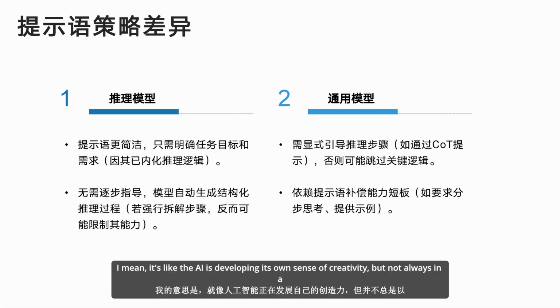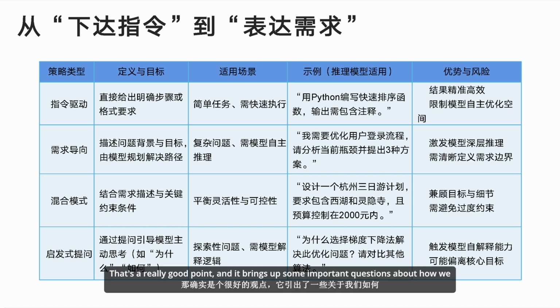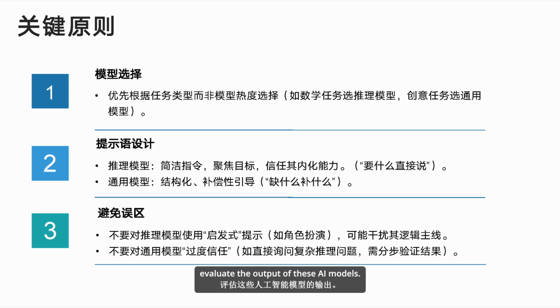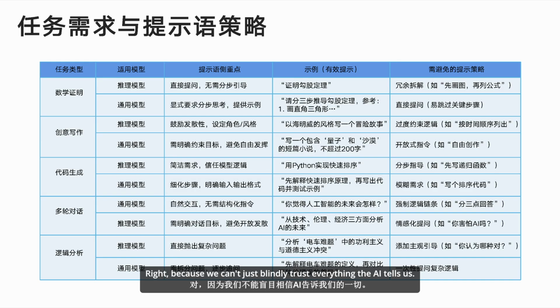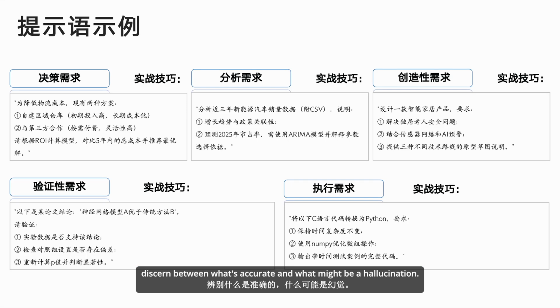I mean, it's like the AI is developing its own sense of creativity, but not always in a way that we can control. That's a really good point, and it brings up some important questions about how we evaluate the output of these AI models. Right, because we can't just blindly trust everything the AI tells us. Exactly. We need to be critical consumers of AI content and develop the skills to discern between what's accurate and what might be a hallucination. So how do we do that? How do we evaluate AI?